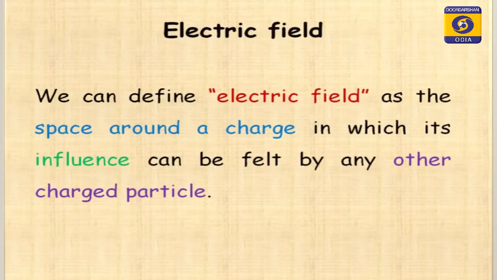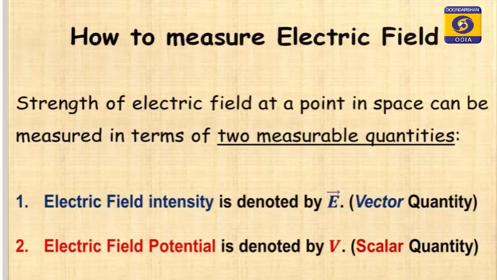So, we can define electric field as the space around a charge in which its influence can be felt by any other charged particle. Then how to measure electric field? The strength of electric field at a point in space can be measured in terms of two measurable quantities. The first one, electric field intensity, it is a vector quantity E vector, and also electric field potential, that is V, it is a scalar quantity. So, first we will discuss them separately, and then we will know what is the relation between them.